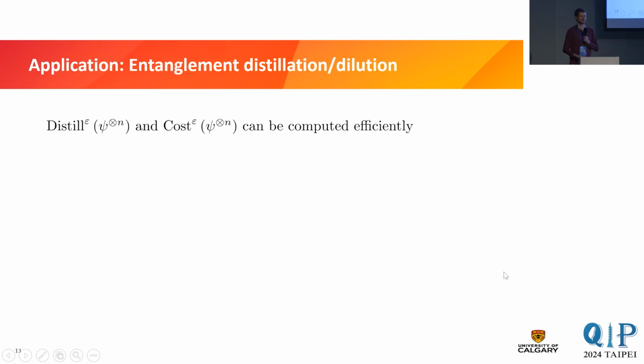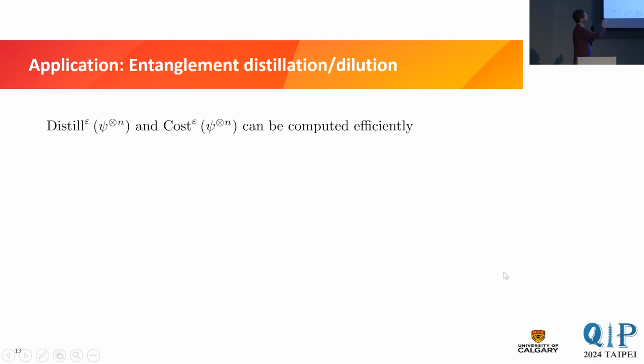Now, the expressions on the previous slide, you can explicitly evaluate them, because you just need to sort probability vectors and take Ky Fan norms. In general, if you take n copies, the elements in your probability vectors grow exponentially. The trick is the number of different entries does not grow exponentially, and this allows you to find algorithms, and we have them explicitly in the paper.